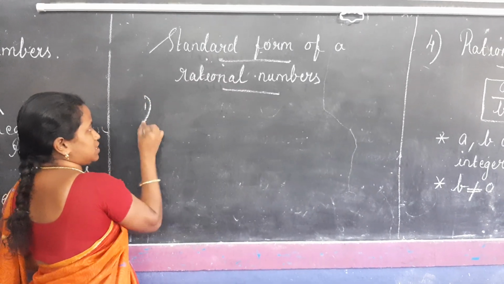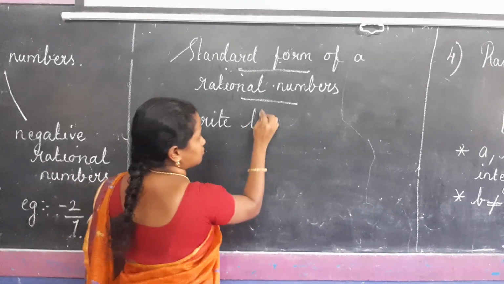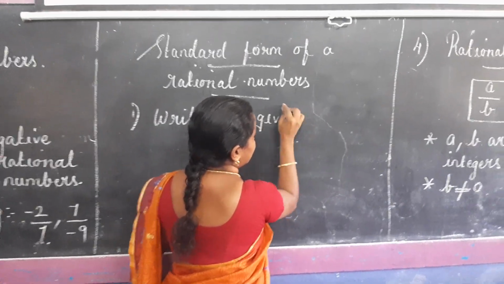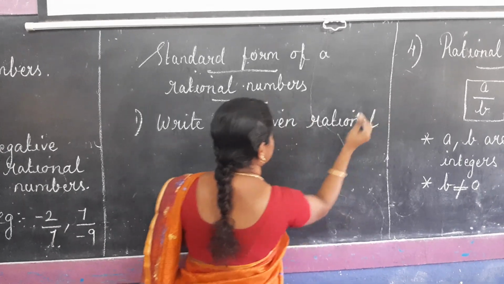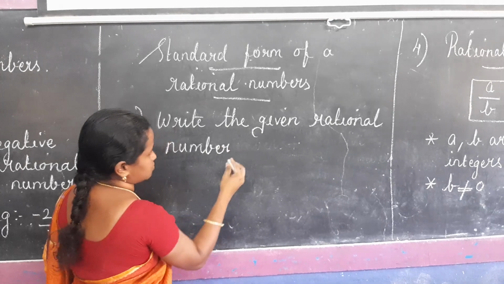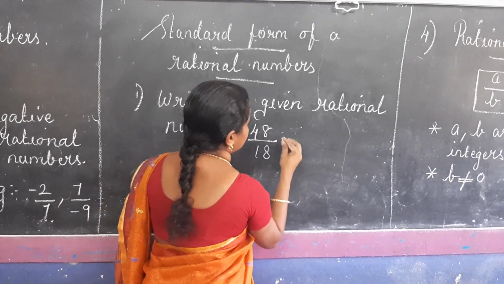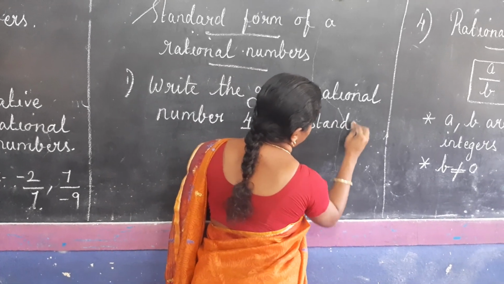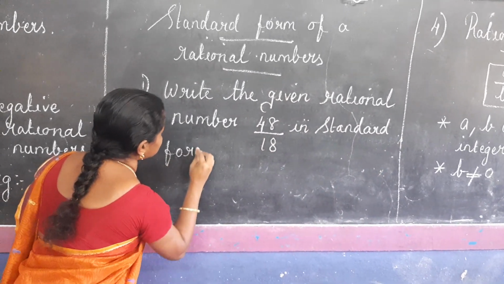So, the question is: write the given rational number 48 by 18 in standard form.